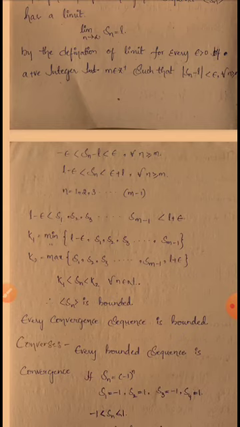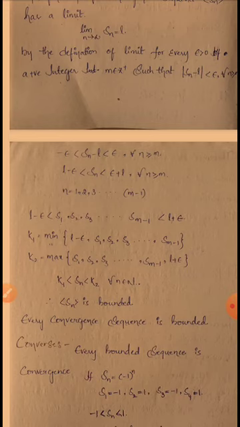Here we have to take K1 equal to the minimum of L minus epsilon, S1, S2, up to S(m minus 1). K2 is equal to the maximum of S1, S2, up to S(m minus 1), and L plus epsilon.